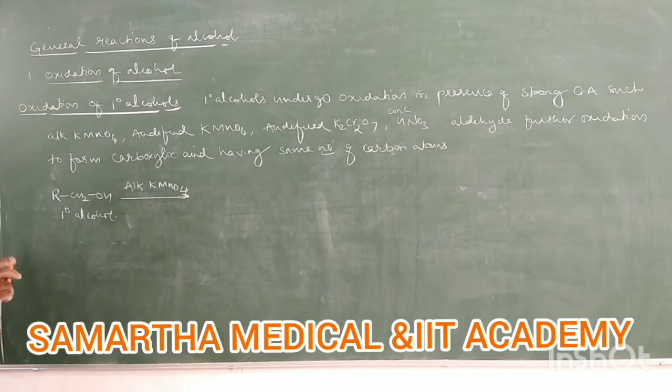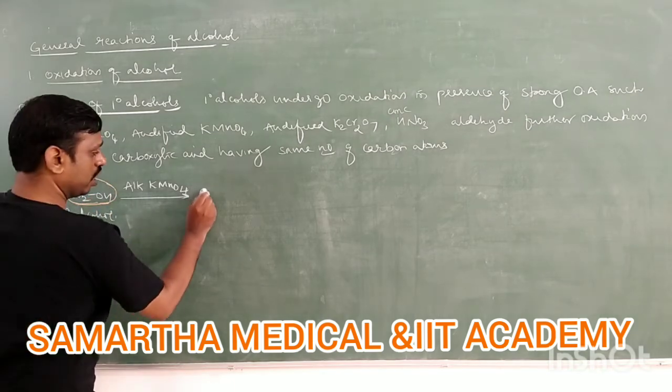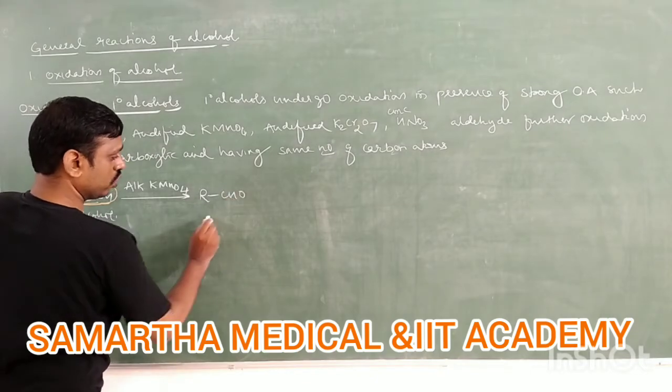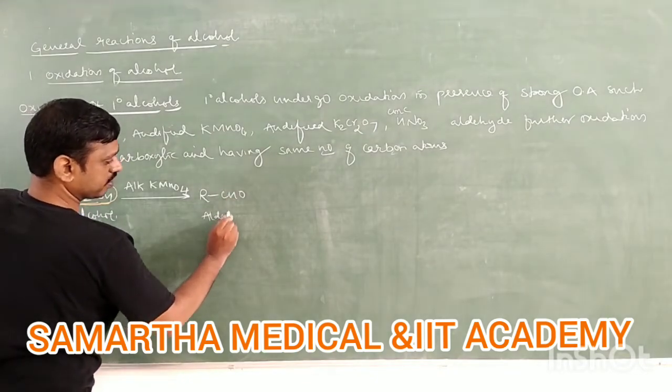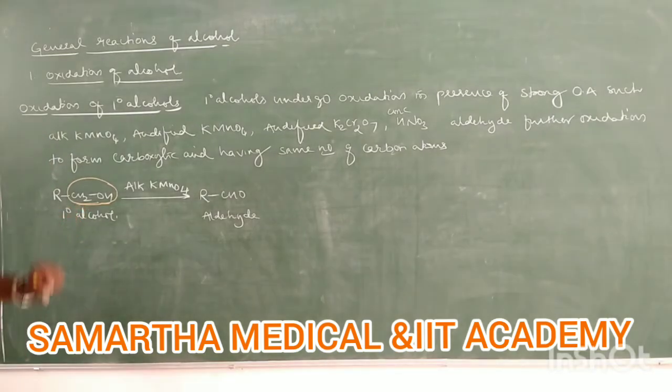When primary alcohol undergoes oxidation, it first forms aldehyde. It means this OH attached carbon is called primary carbon. This whole group is converted into aldehyde group. It means you will get RCHO. This is called aldehyde. So primary alcohol gets converted into the corresponding aldehyde.